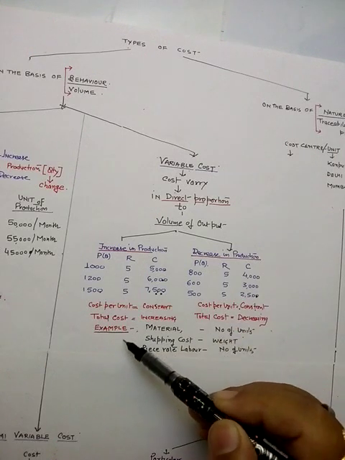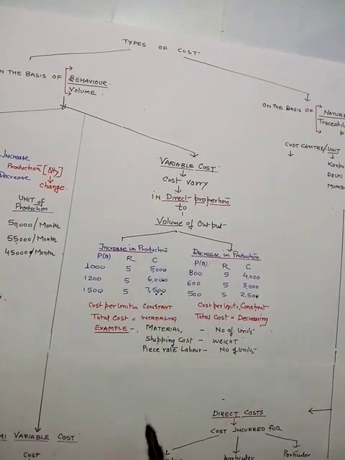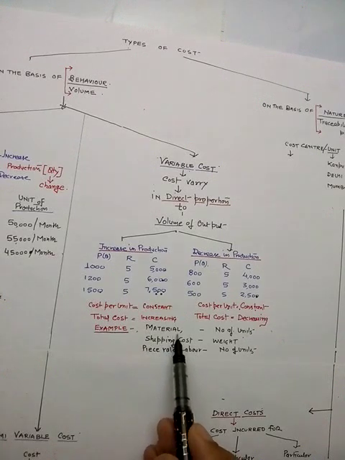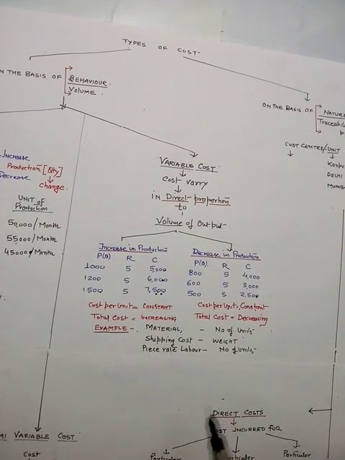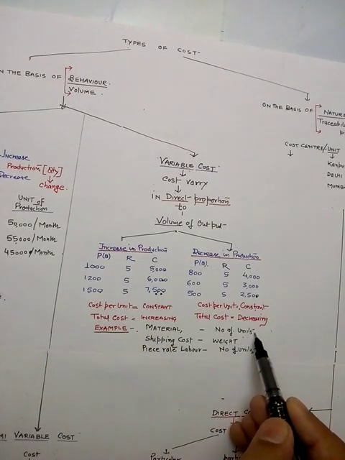Now a few other examples under variable cost. First is material. So the material cost depends on the number of units produced.